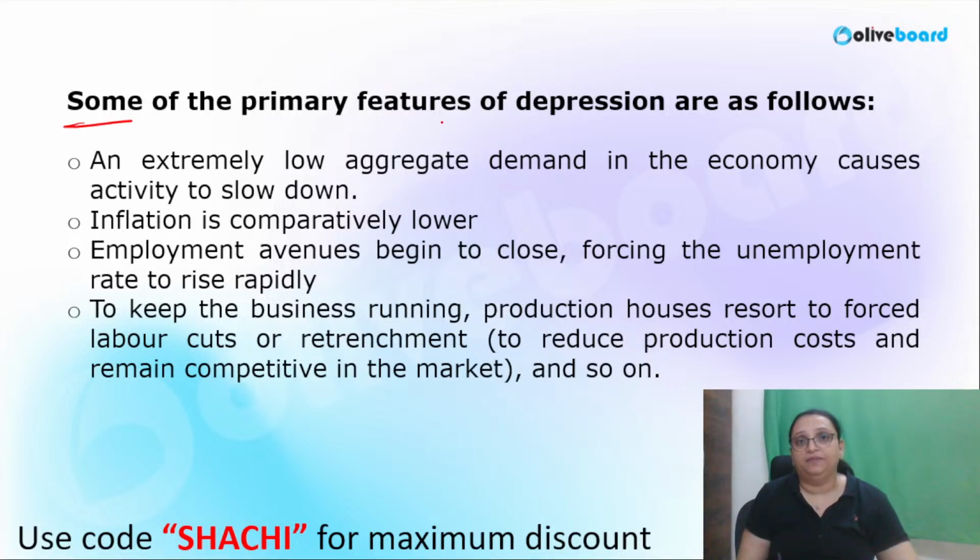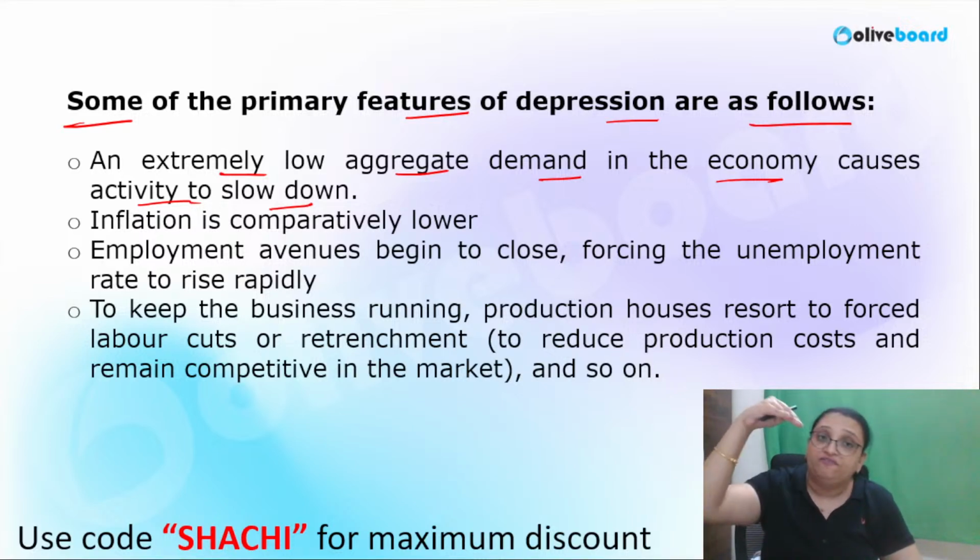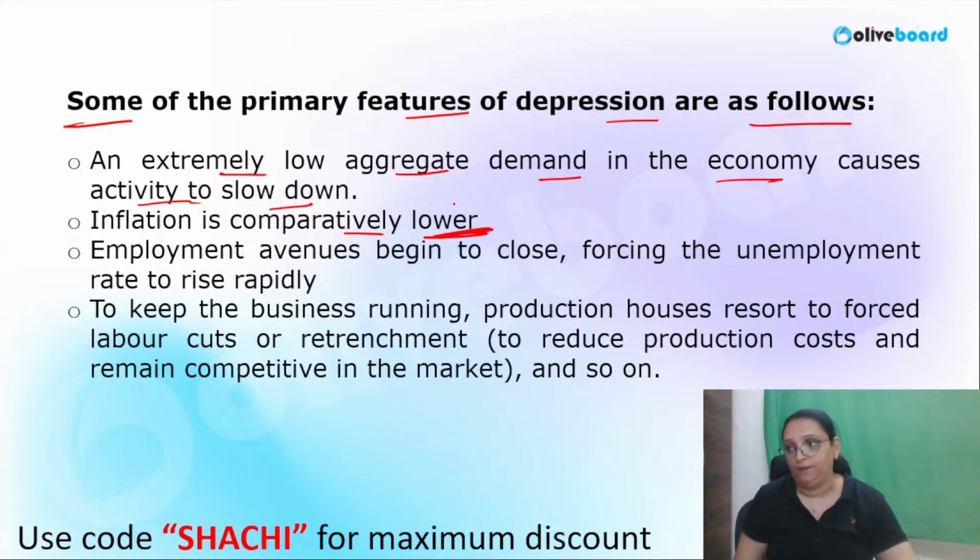Some of the primary features of depression are as follows. When we see the features of depression, there is extremely low aggregate demand in the economy, which causes activity to slow down. Our aggregate demand in the economy is very, very low. Inflation is comparatively lower, not very low.